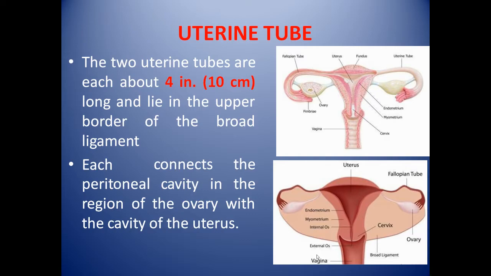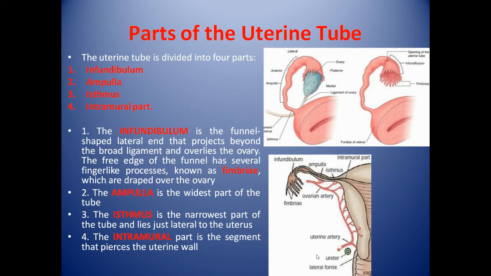The uterine tubes. Two uterine tubes are each about 10 centimeters long and lie in the upper border of the broad ligament. Each connects the peritoneal cavity in the region of the ovary with the cavity of the uterus. Now we will see the parts of the uterine tube.